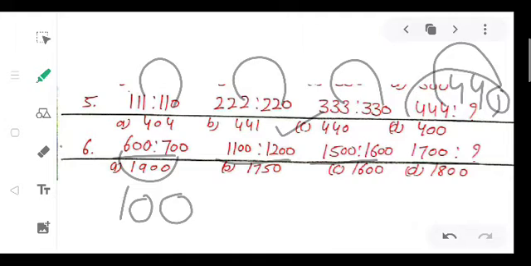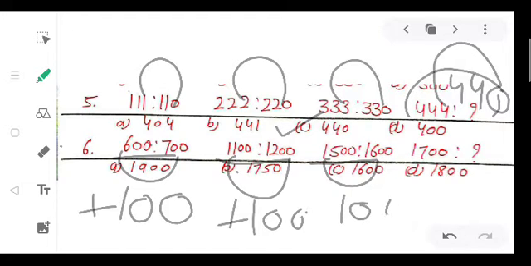It means we have added 100 to the given number. Same here, 1100 is to 1200. What added? Again we have added 100. 1500 is to 1600. Again added 100. So here also 1700, we will add 100.